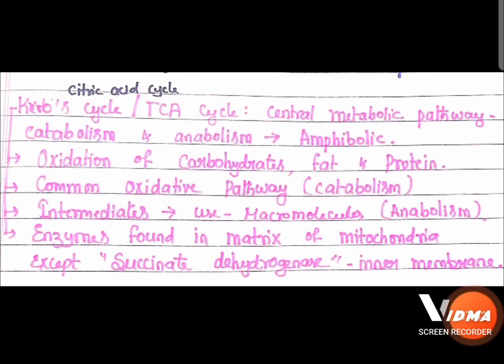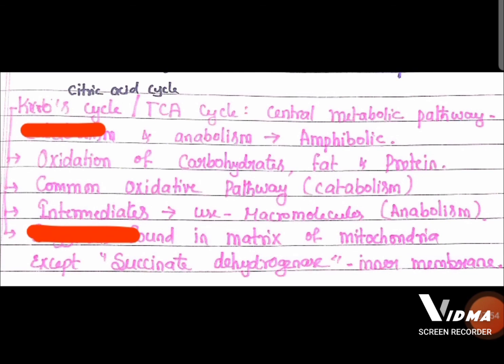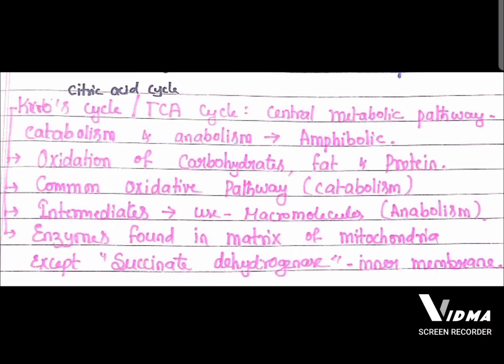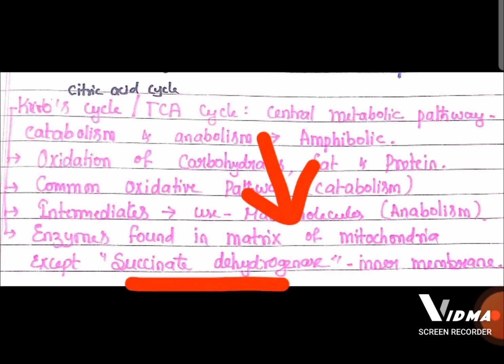And here in this Krebs cycle, the intermediates are used to produce macromolecules in our body. Means the intermediates are involved in anabolic reactions. All the enzymes of the Krebs cycle are found in the mitochondrial matrix, except succinate dehydrogenase.